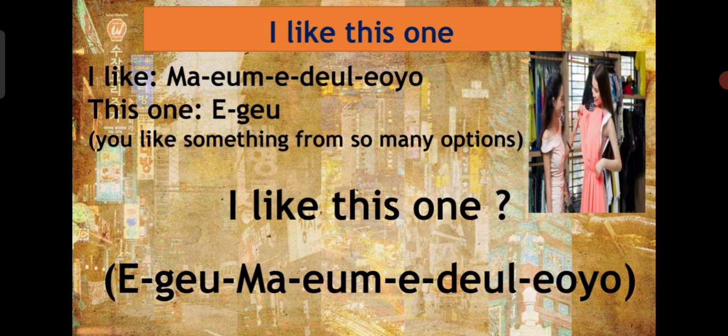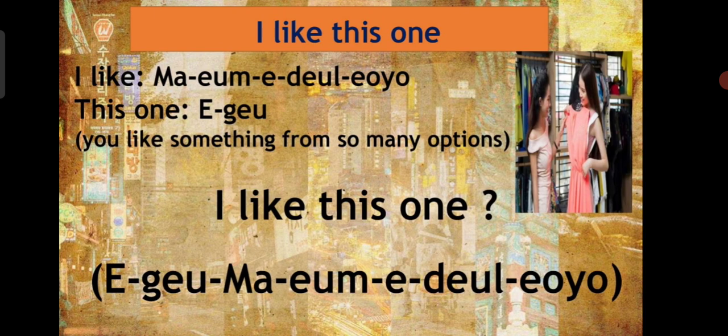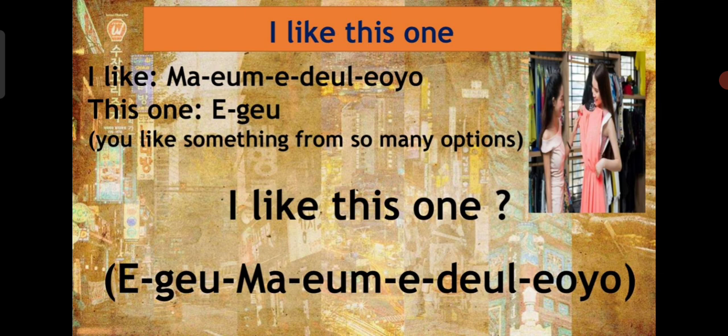In India, we say maame dilleo, meaning my heart has settled on this one, that now I will take this dress. So just connect that concept with your I like concept in Korean and say 마음에 들래요. So I like this one. How to say I like this one in Korean? 이게 마음에 들래요. I like this one. Repeat after me. 이게 마음에 들래요. So this is all about I like this one.